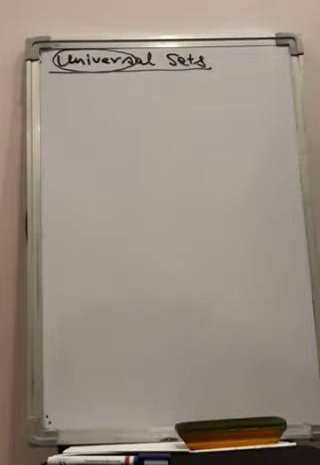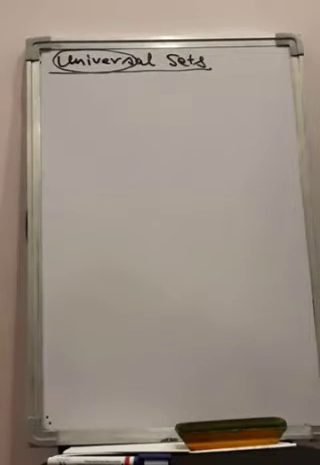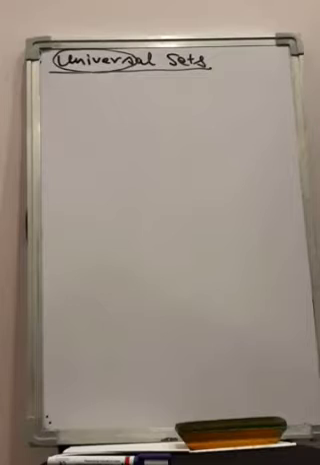Universe means which contains everything that we are talking about. So in mathematical terms also, universal will mean whatever things we are considering, what we are talking about.